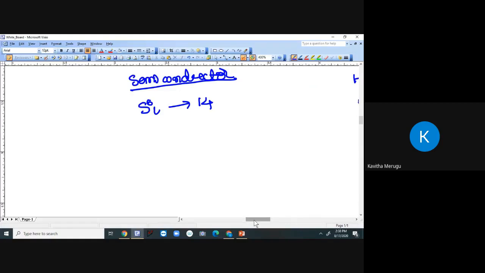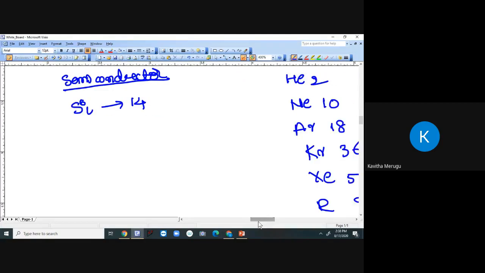Now, let us estimate why only 4 should be considered while we are comparing the materials. To reach an inert state, a material or element should either accept electrons or donate electrons. But it should try to reach the inert state. These are the inert gases. They will try to reach this mode.